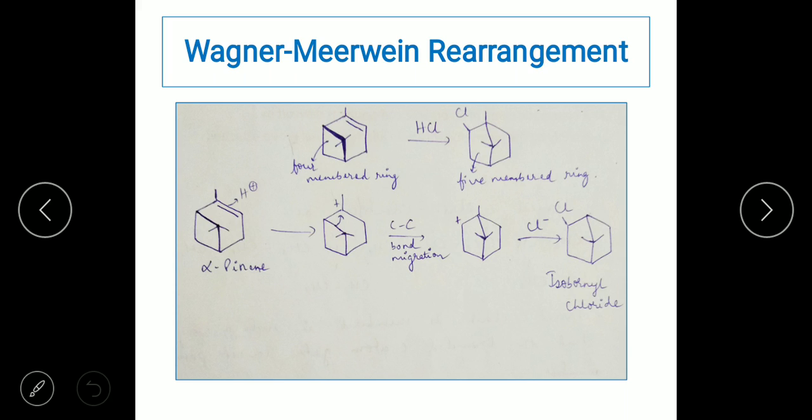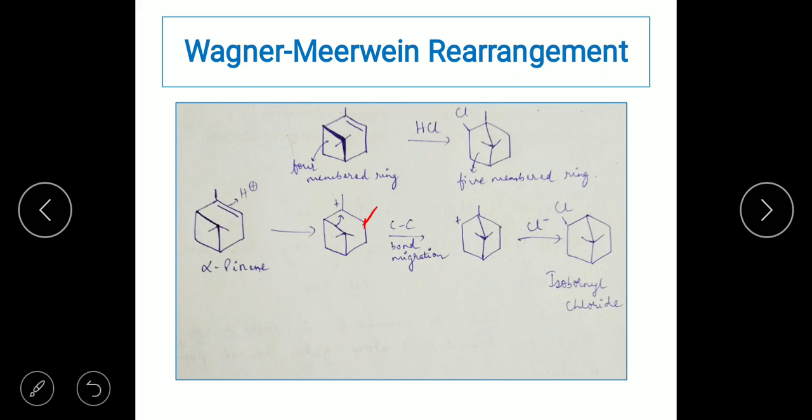Now let us look at the mechanism. What is the change in this reaction? First, there is going to be abstraction of a proton by the alkene. One of the carbon atoms takes up the H plus, whereas the other carbon atom is going to form a positive charge, because the double bond is getting divided. Here you can see there is a bond from carbon to hydrogen, and since the double bond has moved towards this carbon atom, the other carbon atom is going to get a positive charge.